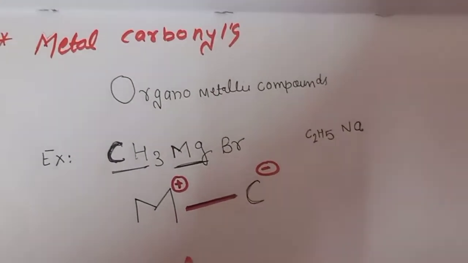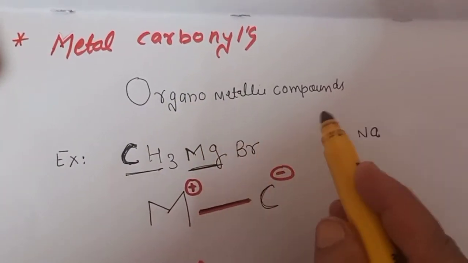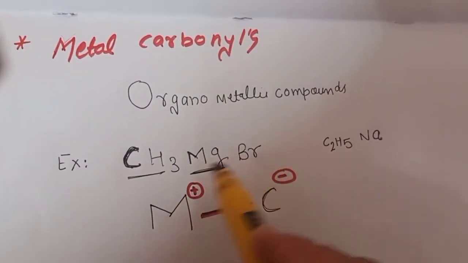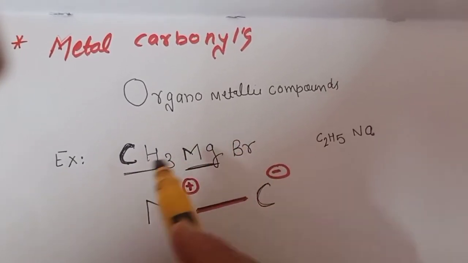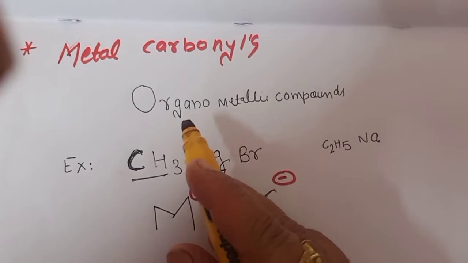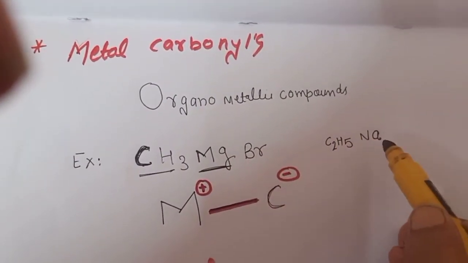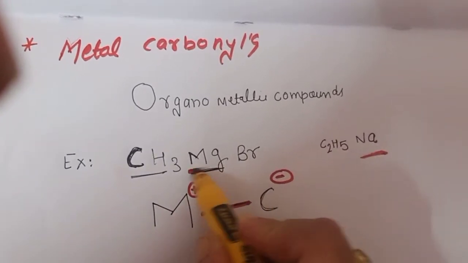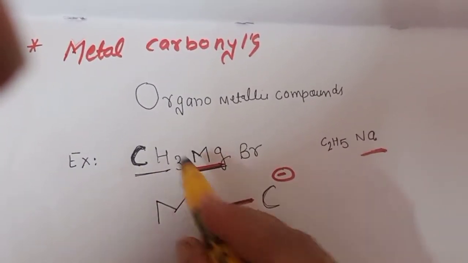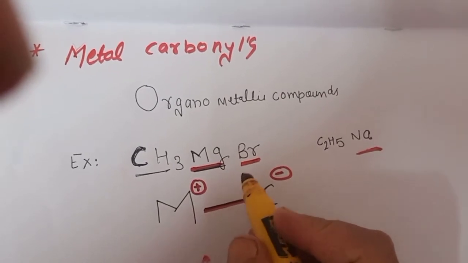As you have studied in your previous class, whenever we talk about organometallic compounds, in your mind you can remember the Grignard reagent, that is CH3MgBr. The most important thing in an organometallic compound is that one metallic part will be there, for example any metal like sodium or magnesium, and one organic part. This is a different type of organometallic compound. It comes in the second category.